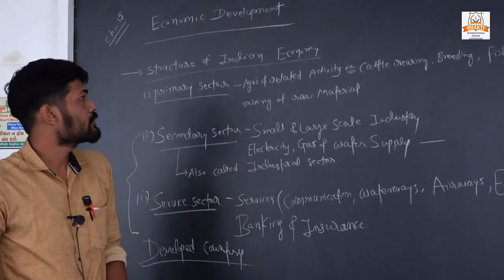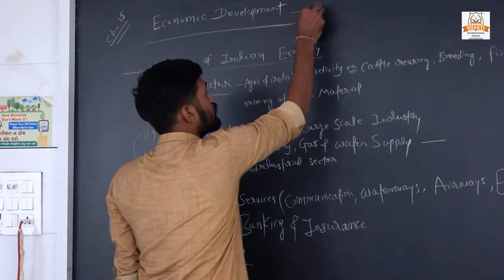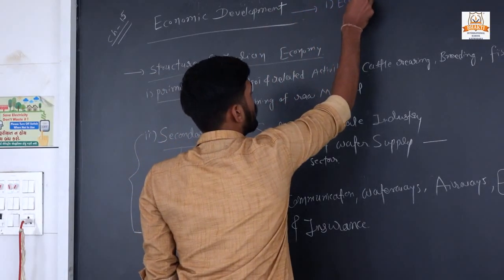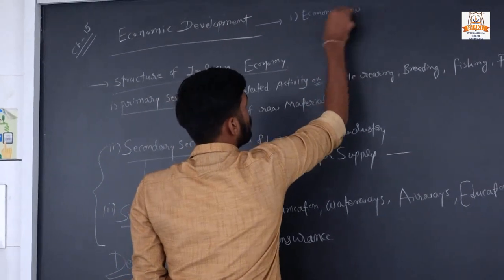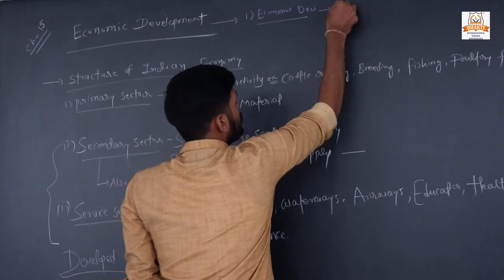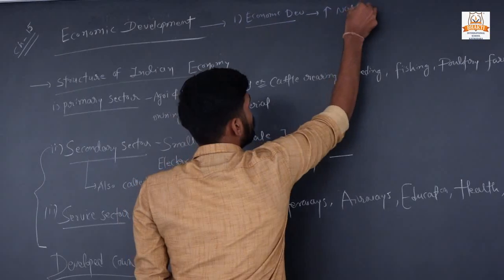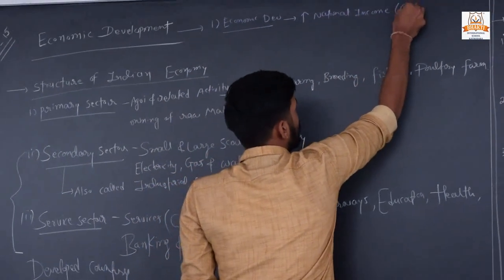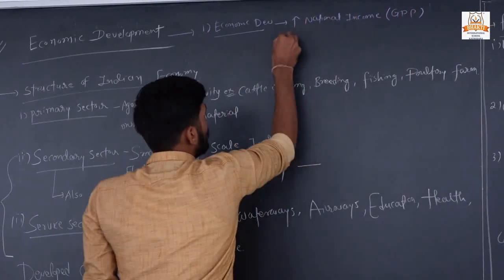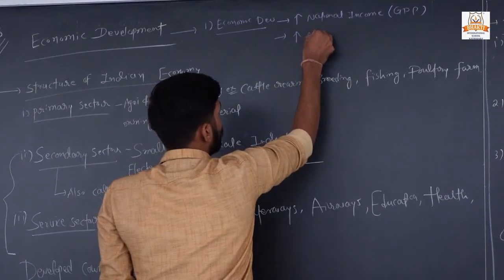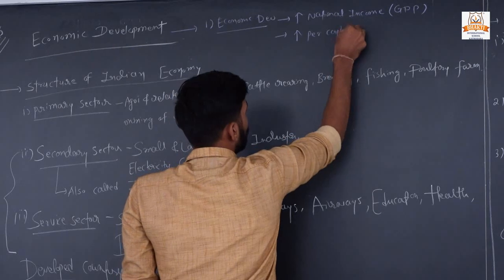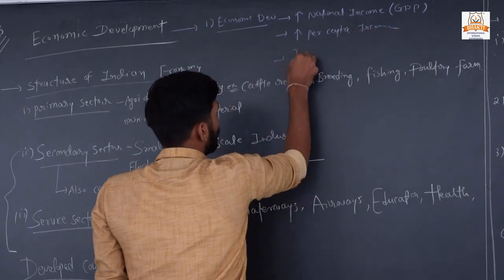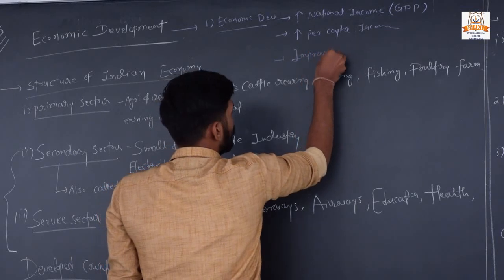In the previous video, what we have seen is the first concept, economic development. What is economic development? A constant increase in national income, or the other term for national income, GDP. The second is an increase in per capita income, and the third is improving the lifestyle of the people.